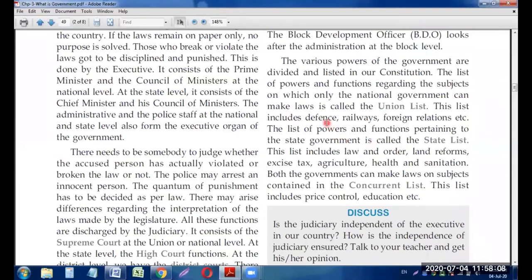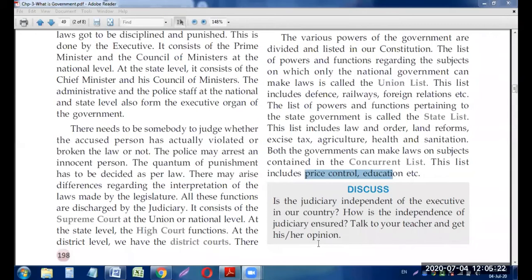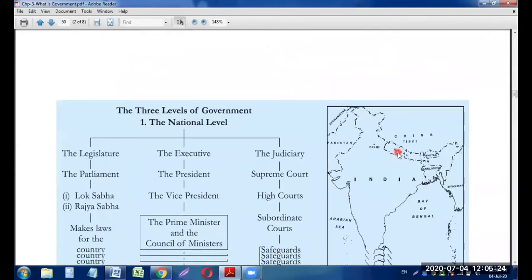And defense, railway, foreign relations, meaning what our relation will be with other countries and how agreements will be made, that type of law will be made by the national level only, by the national government, which are in the Union List. So there are three different types of lists: Union List, State List and Concurrent List. Hope you all understand, my dear students. So we have discussed all about the different types of lists.